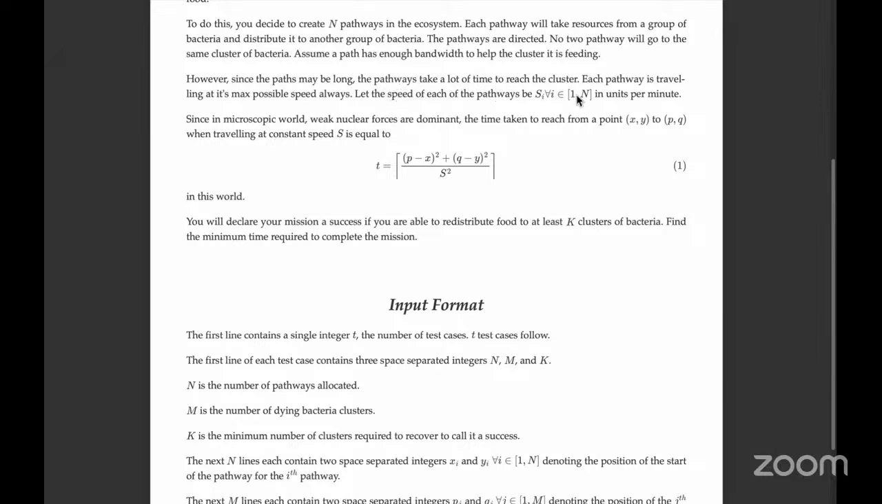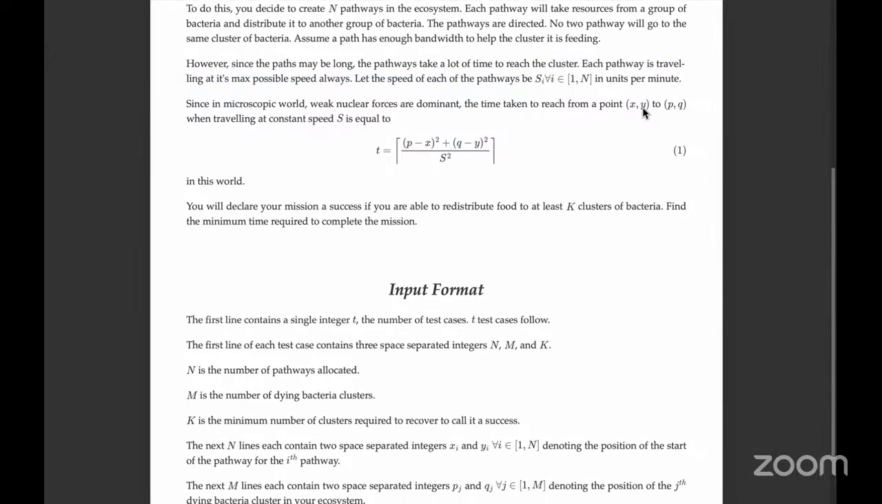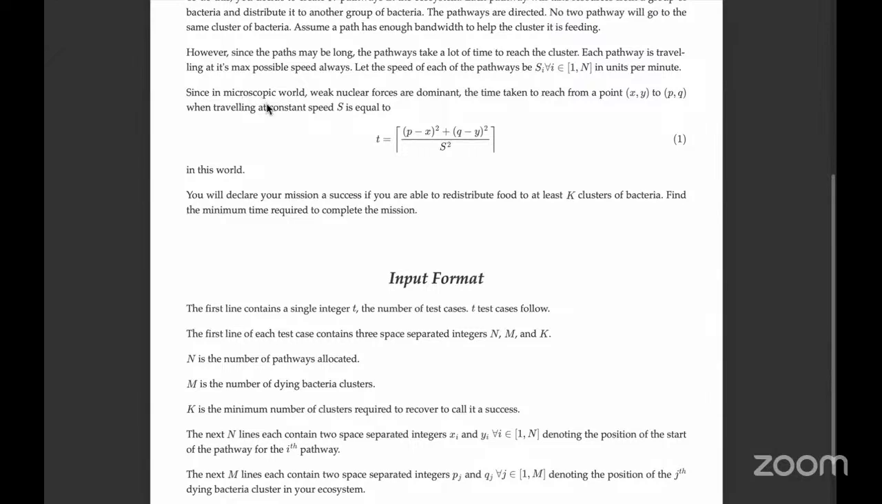So let's say we have n pathways. For the n pathways, we have the speed for each of those pathways, which we denote as S_i, in units per minute. Because this is a microscopic world, classical physics doesn't really work here. So here the time is not really distance divided by speed, but rather distance divided by speed squared.